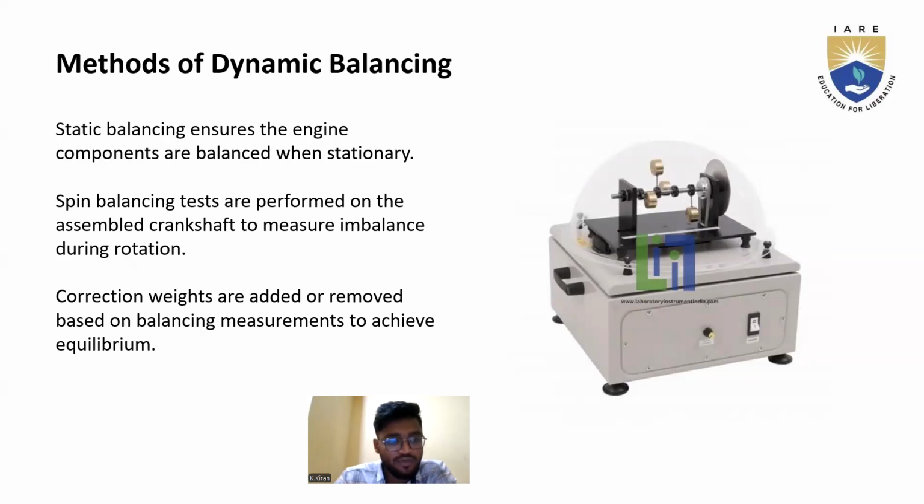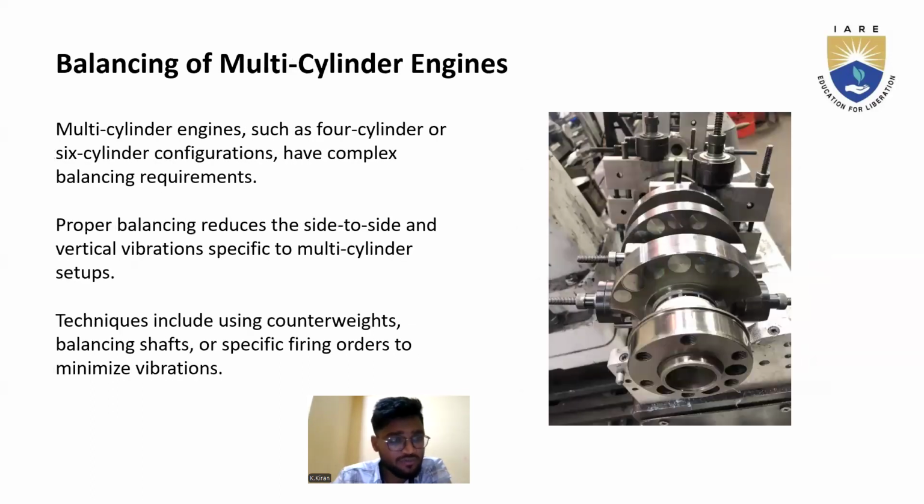It may apply to the crankshaft also. Correction weights are added or removed based on the balancing measurements to achieve equilibrium. Here, equilibrium means all forces are equal to zero. In other words, the sum of the x-direction forces is equal to the sum of the y-direction forces, maybe zero also.